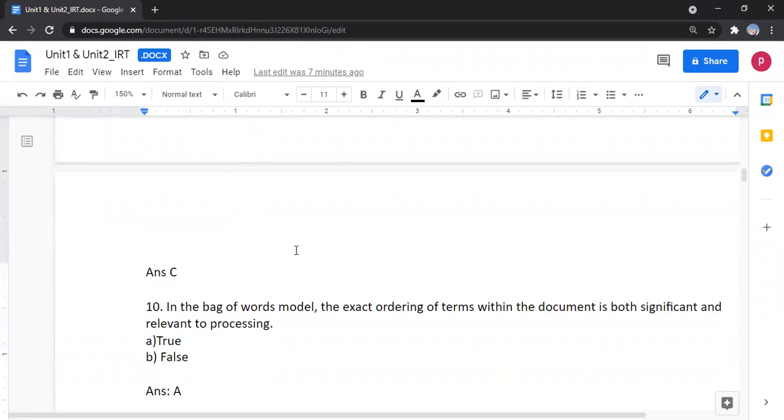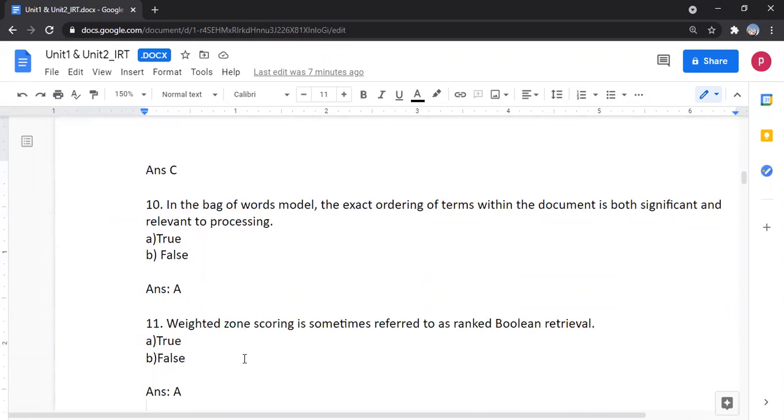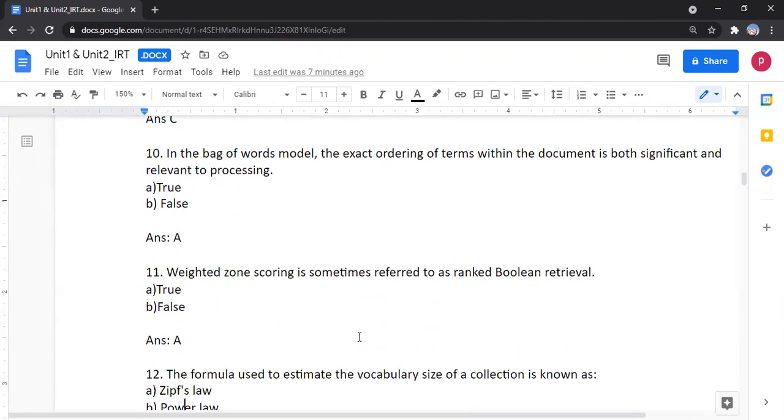In the bag of words model, the exact ordering of terms within the document is both significant and relevant to processing. The answer is true. Weighted zone scoring is sometimes referred to as the ranked Boolean retrieval model. Answer is true.